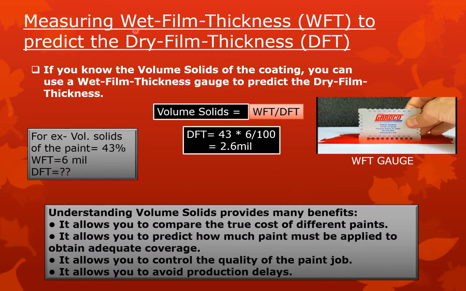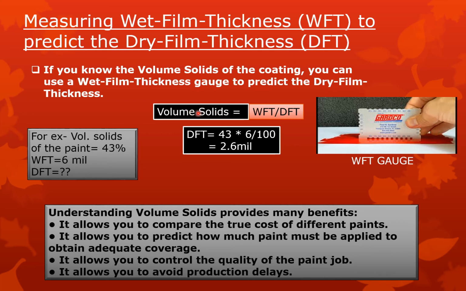Then how could we measure wet film thickness and dry film thickness? How can we measure the WFT and the DFT? What's the formula? If you know the volume solids of the coating, you can use a wet film thickness gauge to check the wet film thickness. Then you can easily calculate the dry film thickness without using any kind of DFT meter.